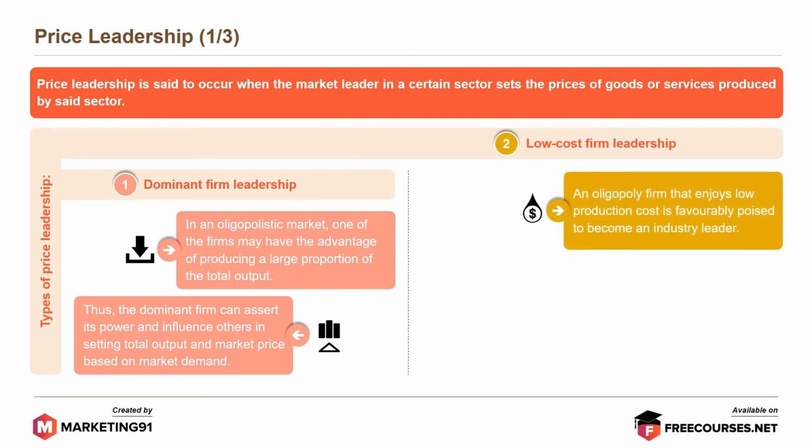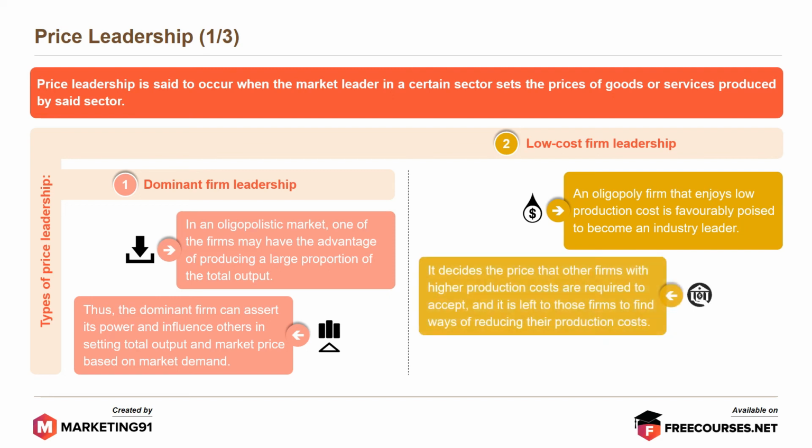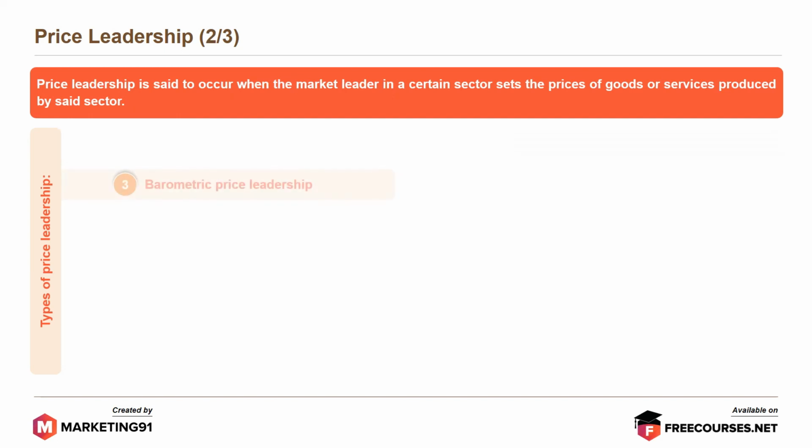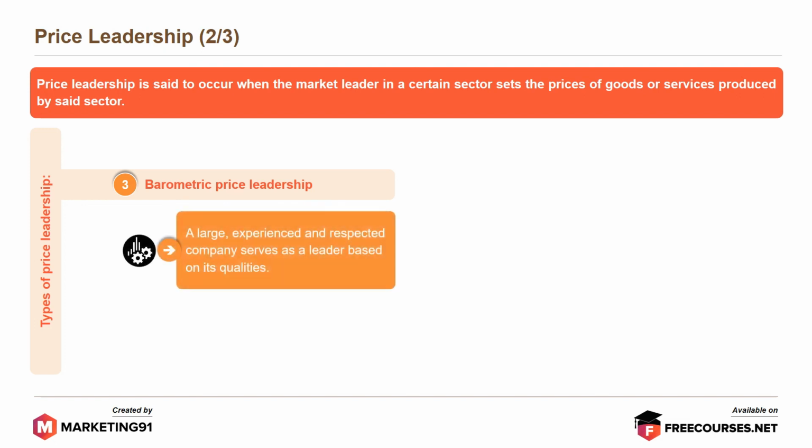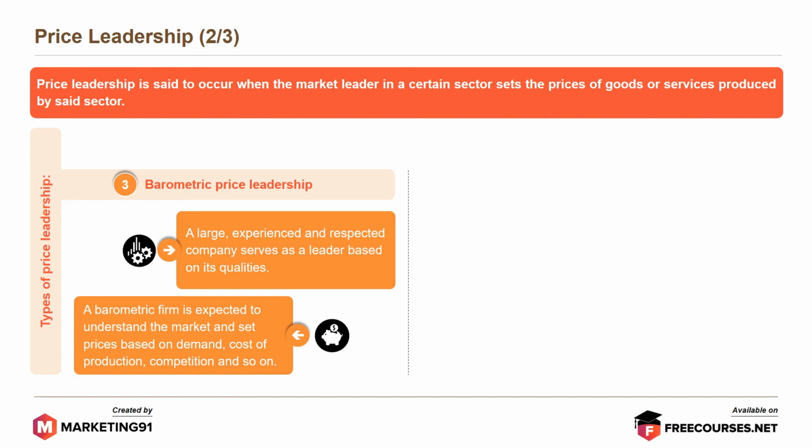An oligopoly firm that enjoys low production costs is favorably poised to become an industry leader. It decides the price that other firms with higher production costs are required to accept, and it is left to those firms to find ways of reducing their production cost. Third, barometric price leadership. A large, experienced and respected company serves as a leader based on its qualities. A barometric firm is expected to understand the market and set prices based on demand, cost of production, competition, and so on. Fourth, aggressive price leadership.